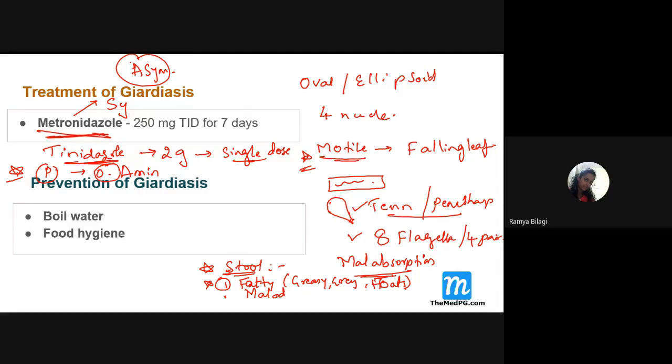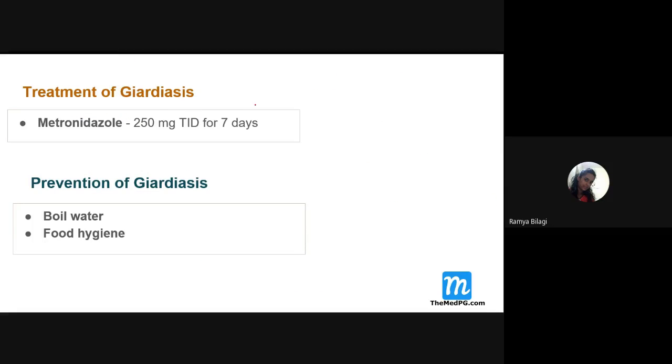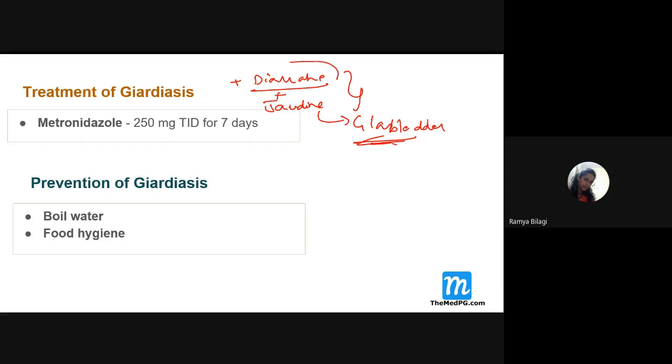And in the question, if they give you an option that in this giardiasis, diarrhea is present along with jaundice, then what will you say? That means the gallbladder is also affected. You have to remember this point. Diarrhea and all these stool features, along with jaundice. Don't get confused. Now this fellow has got into our gallbladder and is growing nicely over there also. This is a very important point.